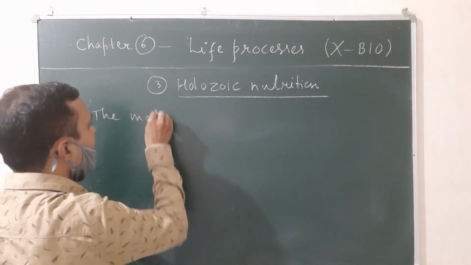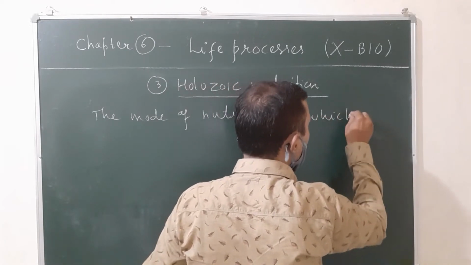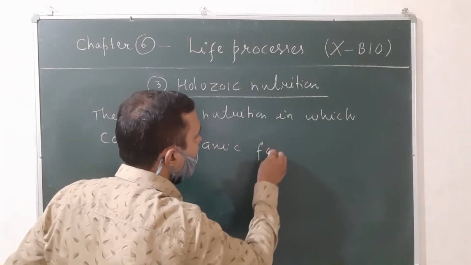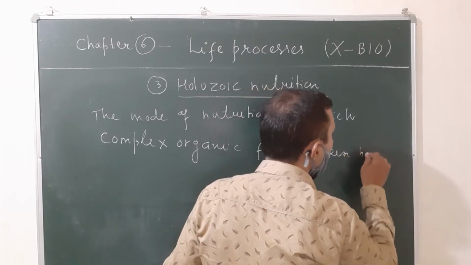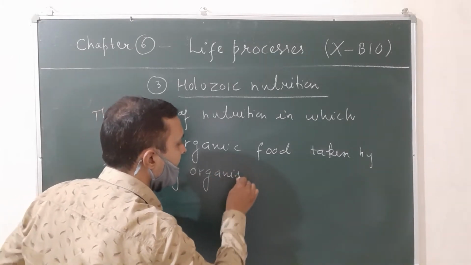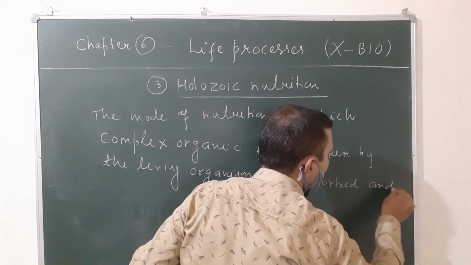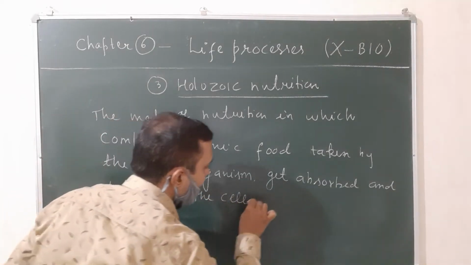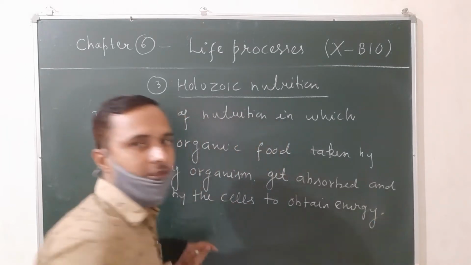The mode of nutrition in which complex organic food, ingested by, or you can say taken by the living organism, gets absorbed and utilized by the cells or body to obtain energy for growth and development, is called holozoic nutrition.